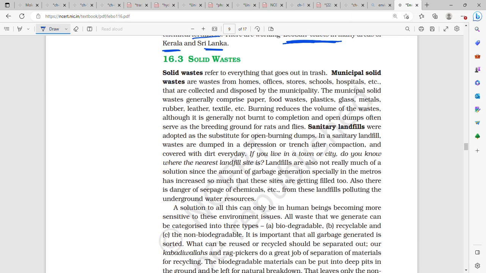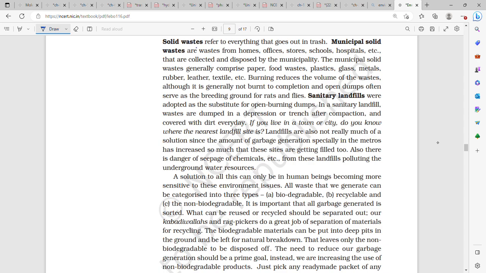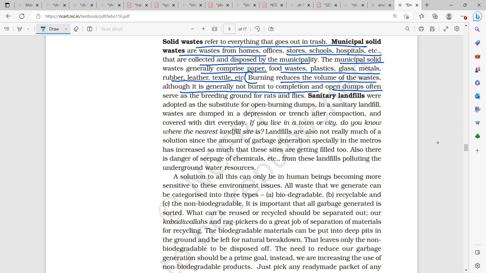Solid waste. Solid waste refers to everything that goes out in the trash. Municipal solid waste is waste from homes, offices, stores, schools, hospitals, etc., which is collected and disposed of by the municipality. The municipal solid waste generally comprises paper, food waste, plastic, glass, metal, rubber, leather, textile, etc. Burning reduces the volume of the waste, although it is generally not burned to completion, and open dumps often serve as the breeding ground for rats and flies.